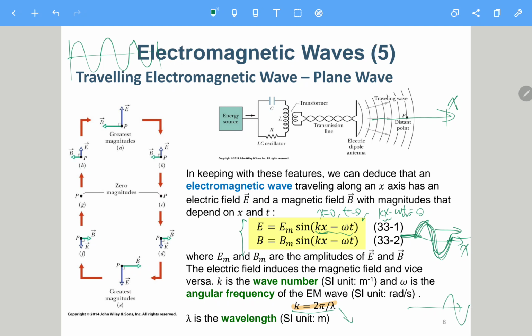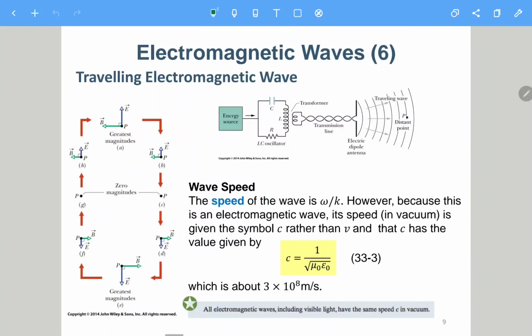Okay, so we can consider that sometime later the x will become larger. So this is, let's say, delta x over delta t. We can consider k delta x minus omega delta t still equal to 0. Let's say we consider this point. Sometime later it moves to somewhere else. So we move this part over, and then divide by k and omega on both sides. So it turns out to be delta x over delta t equals omega over k. Okay, so this is the wave speed.